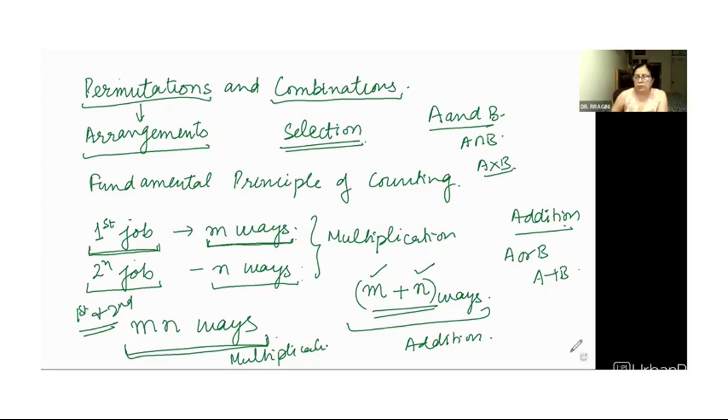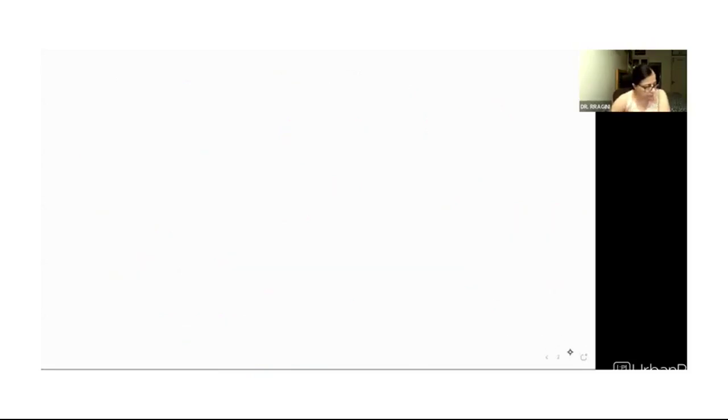Let me give you a few examples here. Given 4 flags of different colors. The question says, how many different signals can be generated if a signal requires the use of 2 flags, one below the other?